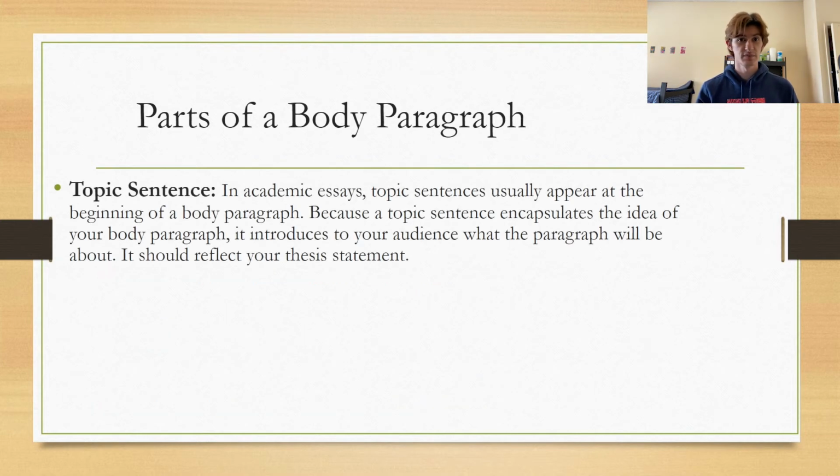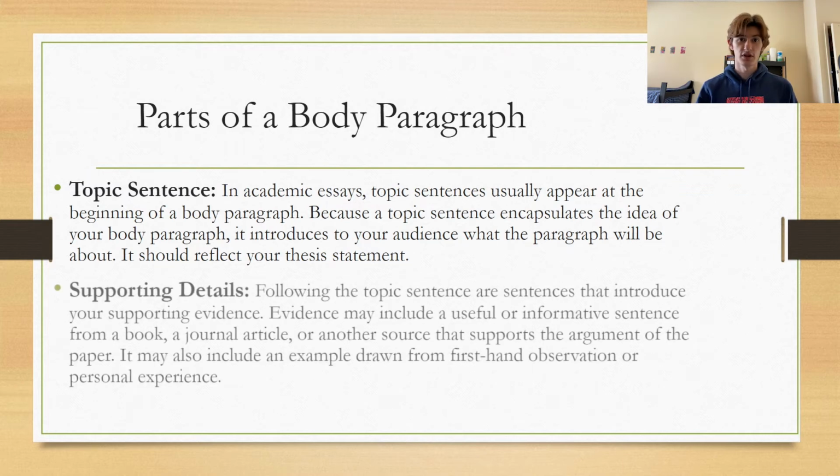The first point is a topic sentence. This sentence should basically encapsulate one of the points you made in your thesis. For example, if in your thesis you stated that chocolate is a healthy food because it lowers blood pressure, increases brain cognition, and stabilizes your metabolism, then your topic sentence will be about any one of these 3 points. Supporting details can be collected from peer-reviewed papers, journals, statistic charts, books, and even personal experience.